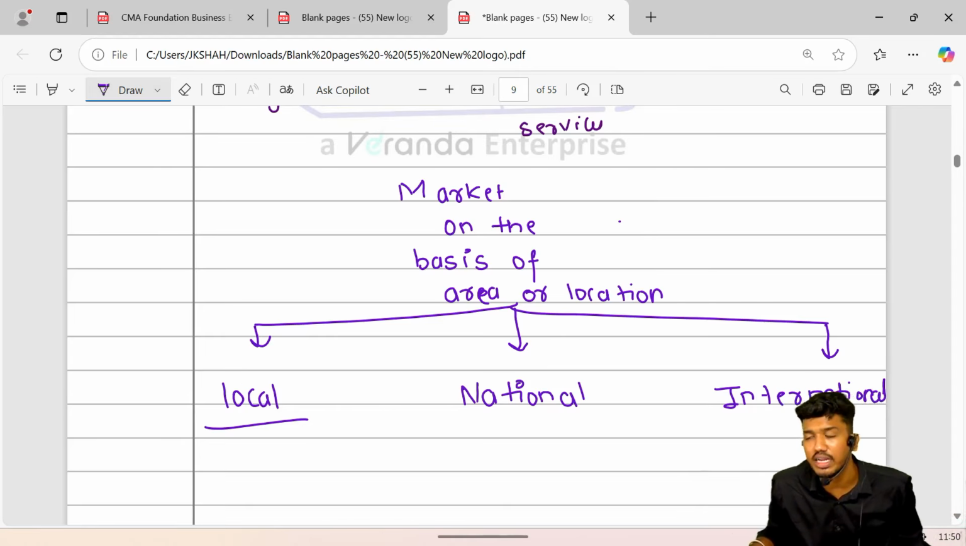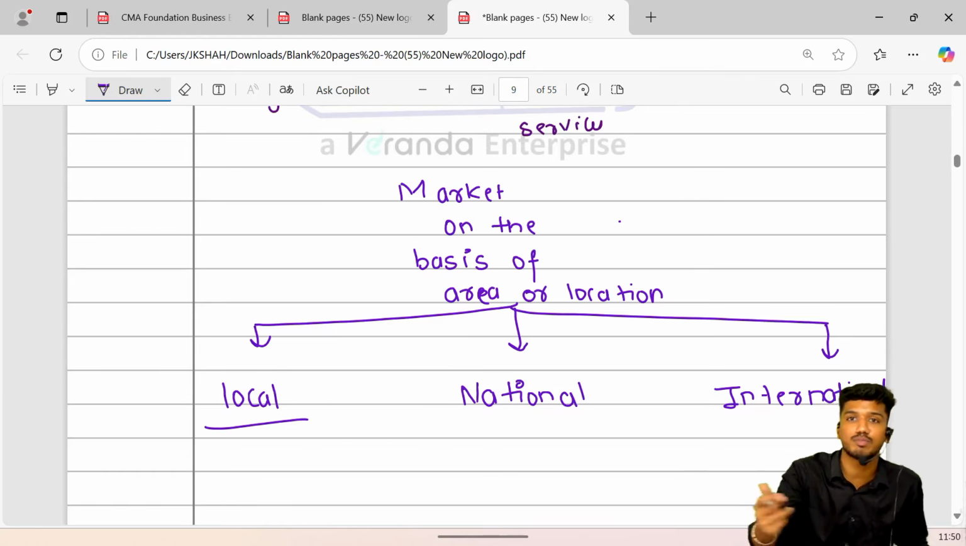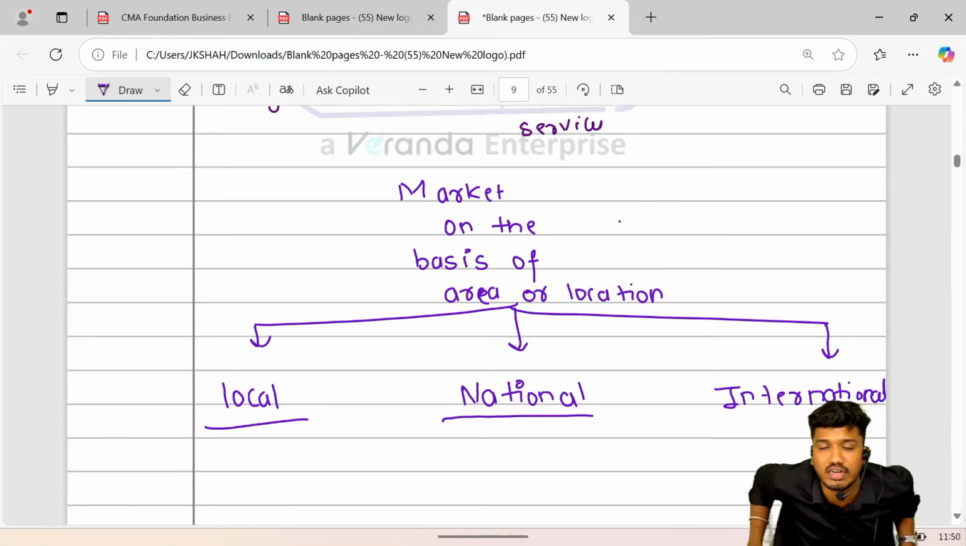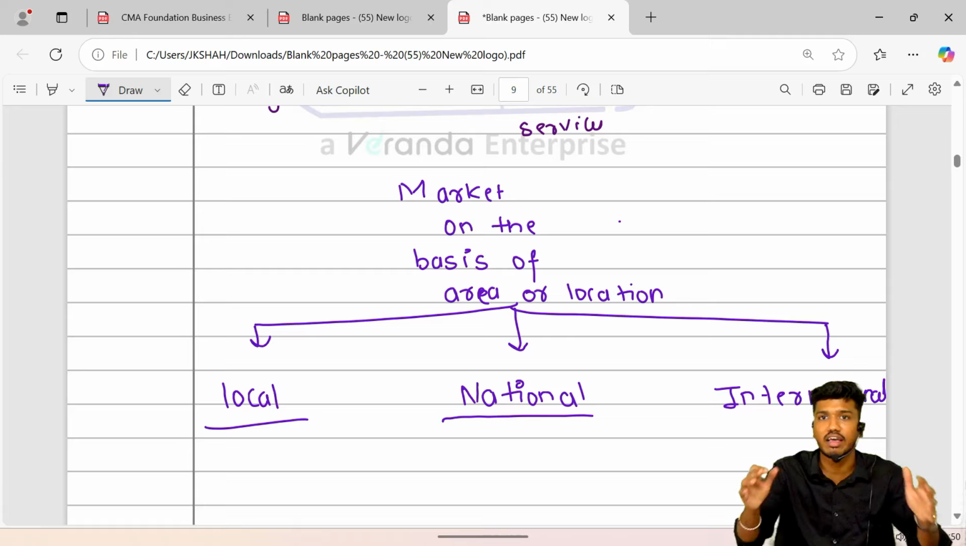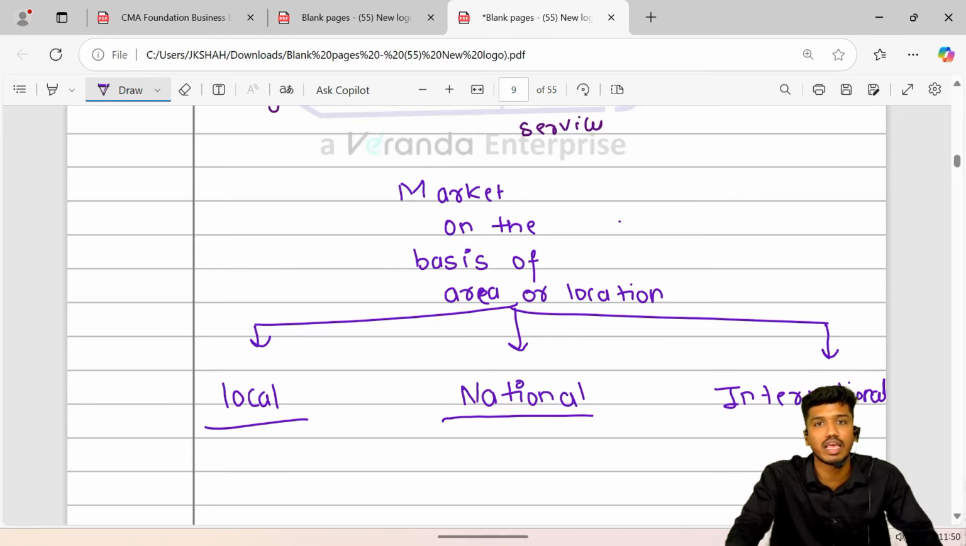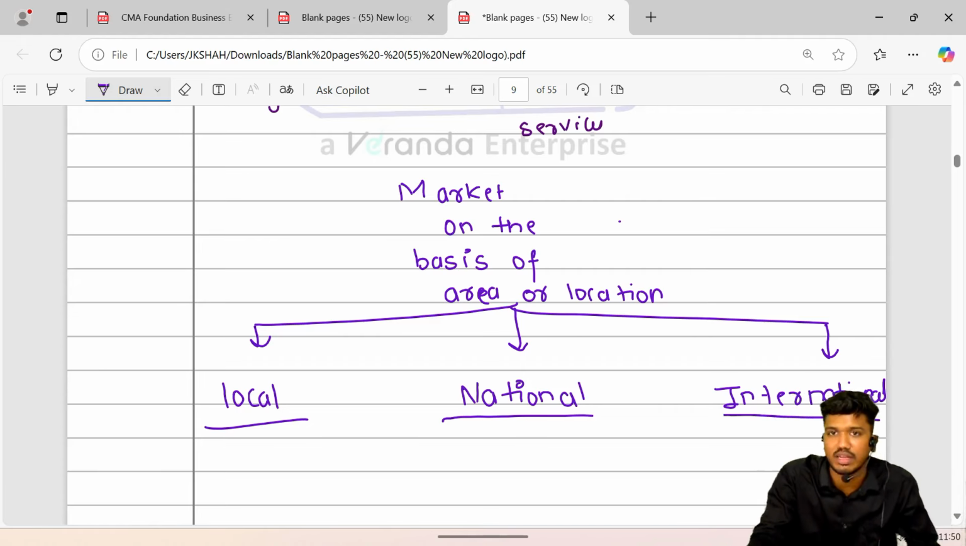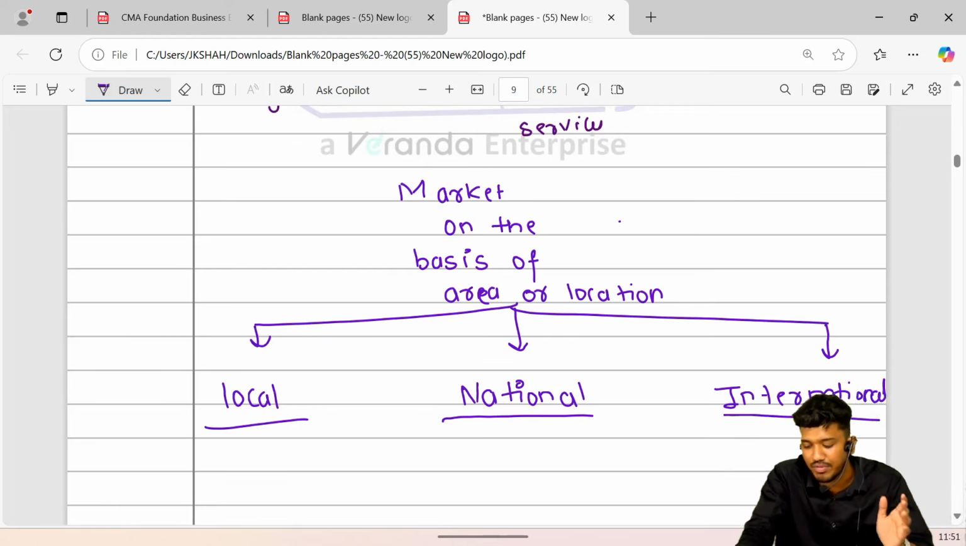What is national market? National market basically has its presence at the national level. I would give an example of a national player, that is DMart. It is a national business player, having its operation at the national level. National market can also be where the production of the goods and the sale of the goods takes place only within the country. International market is where the production takes place in one country and it is sold to another country. International import export can be a good example of international market.